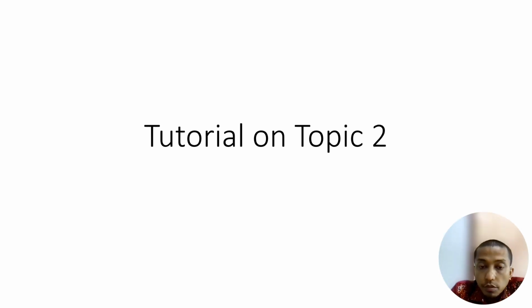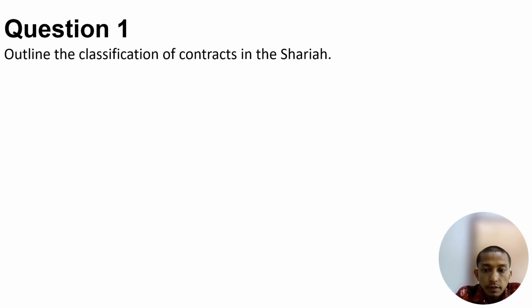All right, so we proceed with chapter two, the contract questions. Question one: outline the classification of the contract in Sharia. Remember, we learned a lot of contracts in Sharia. The ones I covered in class are 12 contracts. In total, we have 20 contracts. You can just list down any contract that you like if this question comes out.